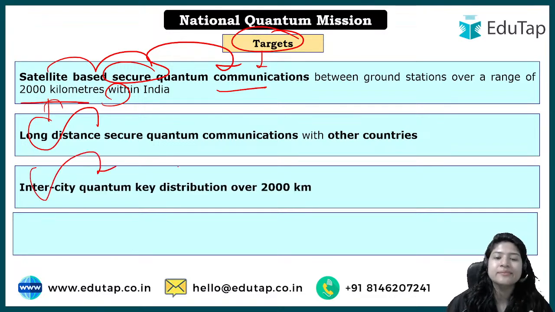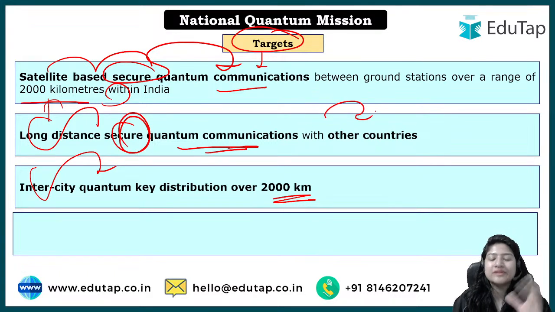ठीक है, intercity भी हो सकता है आपका, interstate भी हो सकता है, whatever, but within India कितनी range होगी, 2000 kilometer की range रखी गई है. But aspiration is also to have this long distance secure quantum communication with other nearby countries as well. Definitely we cannot at once directly contact maybe US or Mexico, right?